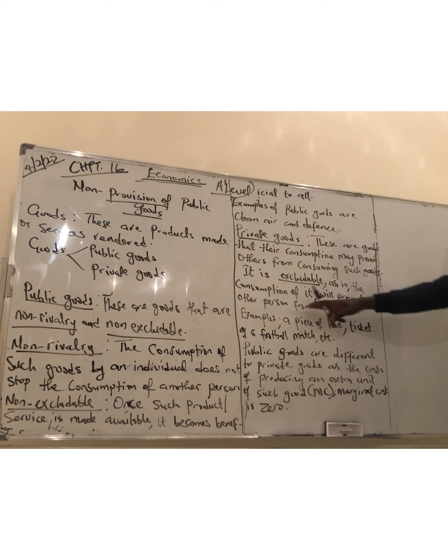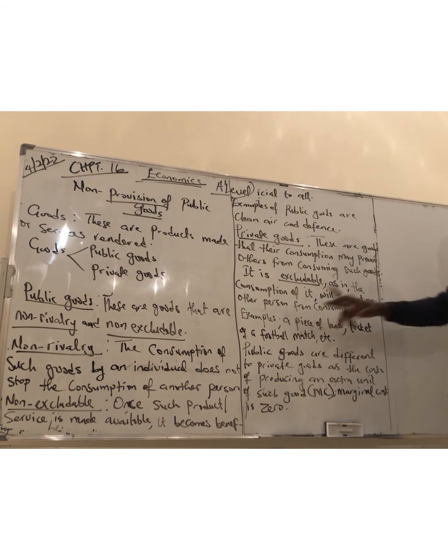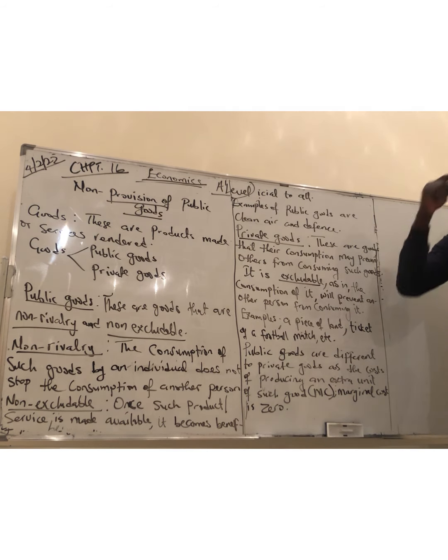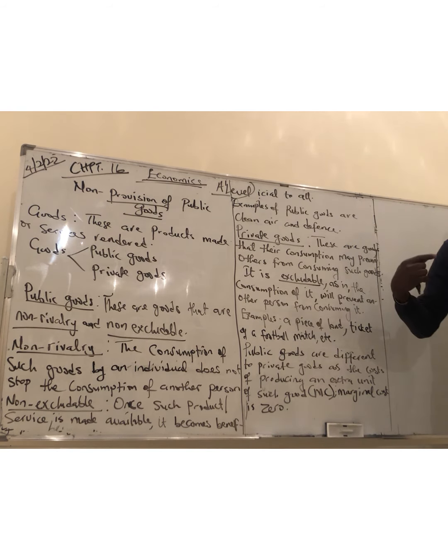So, as in the consumption of it will prevent another person from consuming it. For example, a piece of land. If this is a house, right? It is built on the land. You buying this land means that no one else can buy this land. It's a private good.